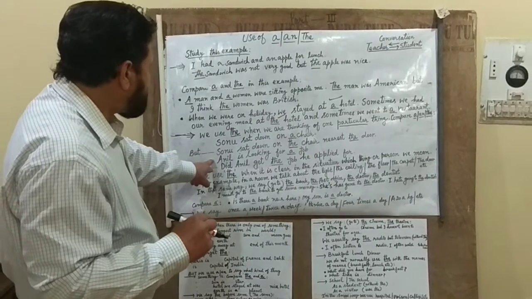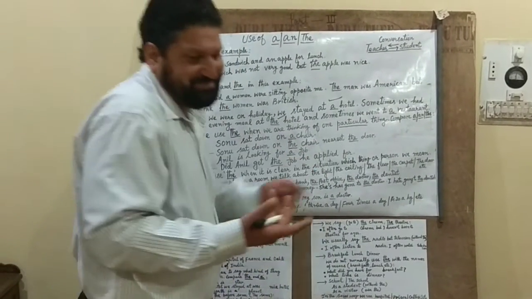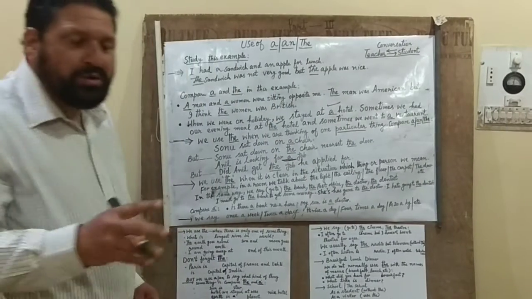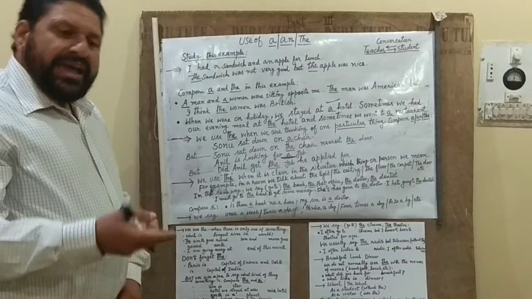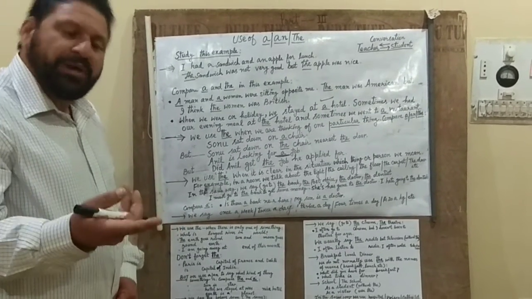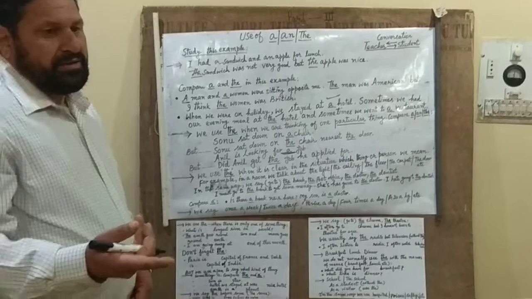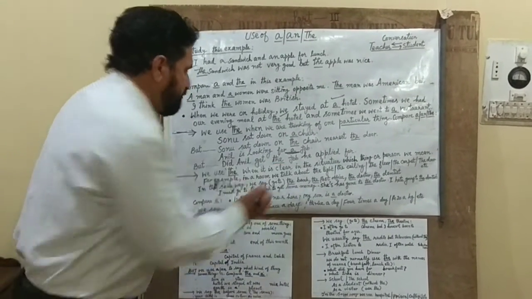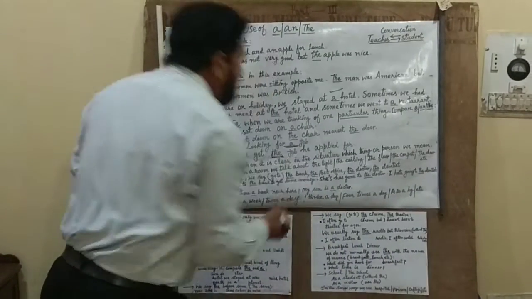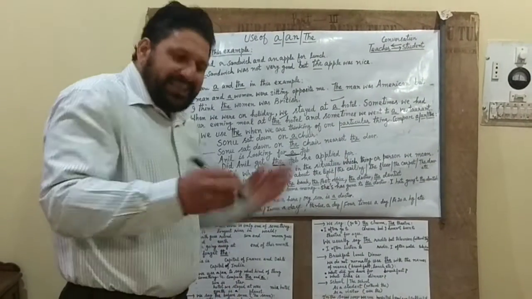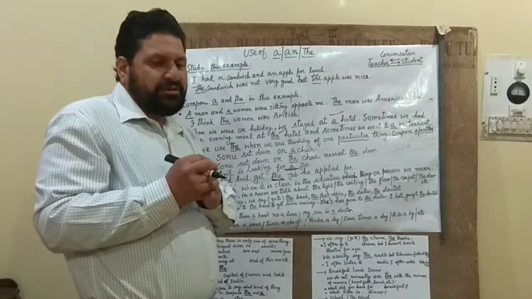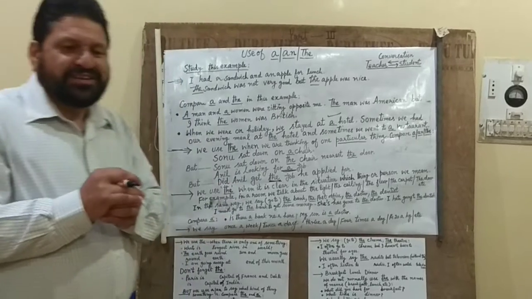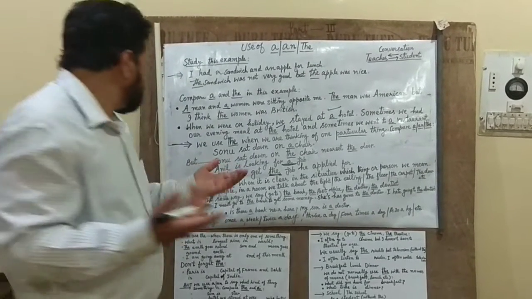Now the next example: Anil is looking for a job. That means any one of the jobs. He is looking for any type of job. But did Anil get the job? Did Anil get the job he applied for? He has filled up the form and he has applied for the job, and I am asking, did he get the job for which he has applied?